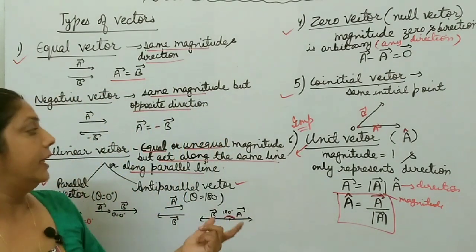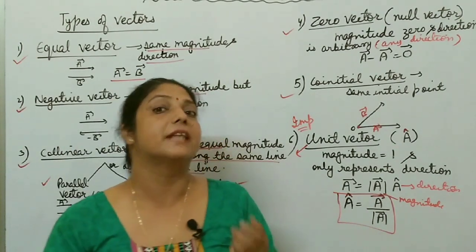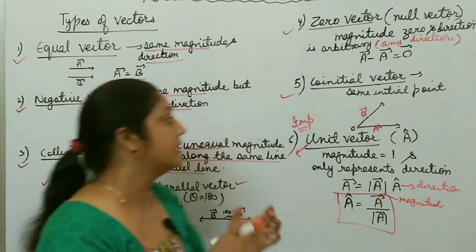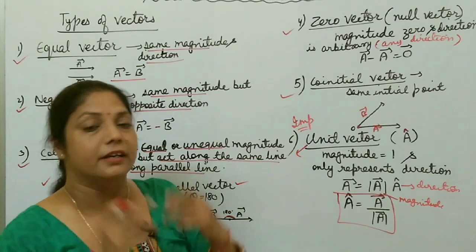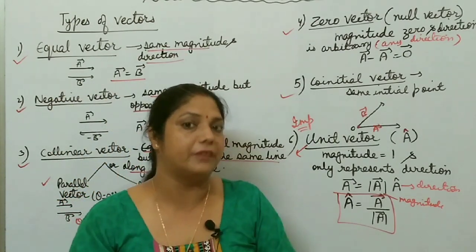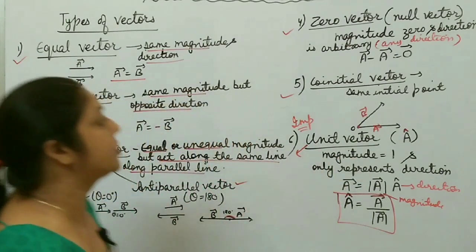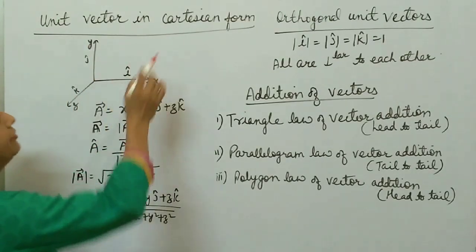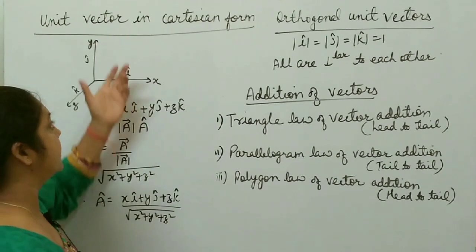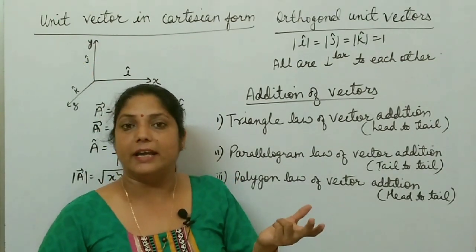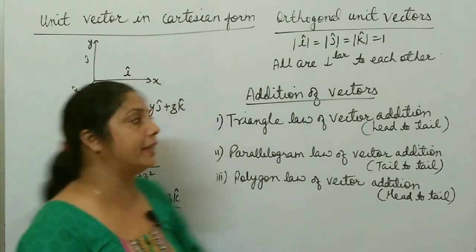So again, this unit vector is used to represent direction of any vector. In case of Cartesian coordinates, it means along x, y and z axis, different unit vectors are used to represent a particular direction of that vector, right? So please take a screenshot of this one, then we'll discuss unit vector in Cartesian coordinates and other types of vectors. Now, unit vector in Cartesian form. What is this? Unit vectors are those vectors whose magnitude is 1 and it is used to represent direction of any vector.